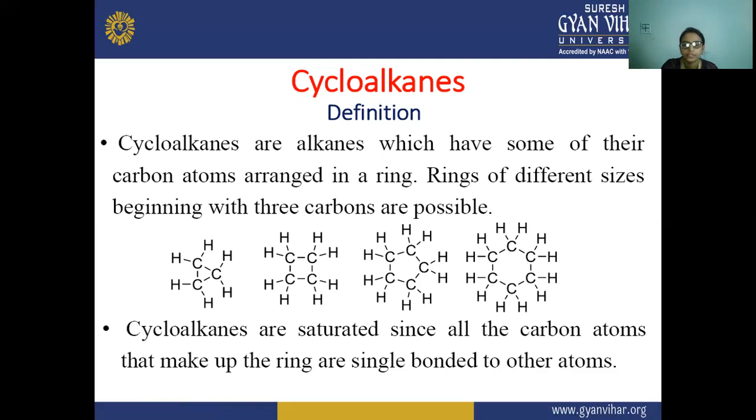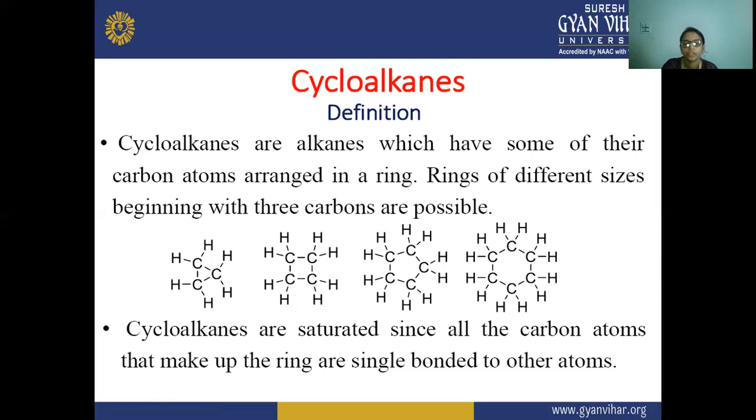So this is forming the beginning of the cycloalkanes, the cyclopropane. Its name is cyclopropane because three carbon atoms are there and this is a cyclic compound.